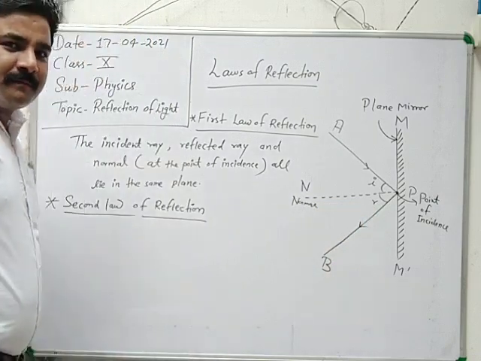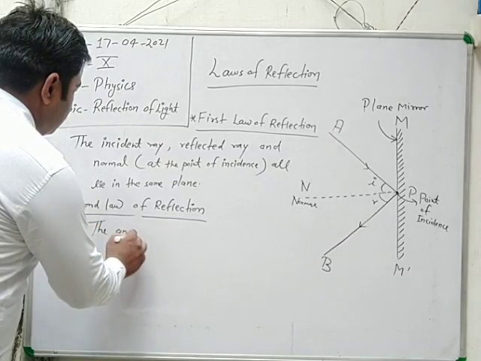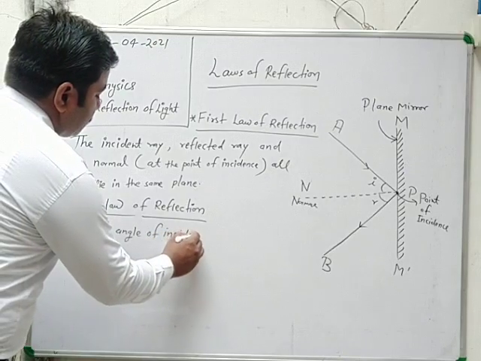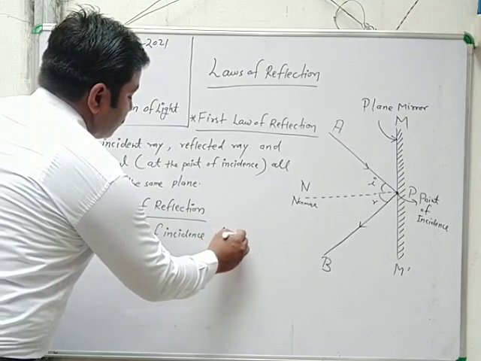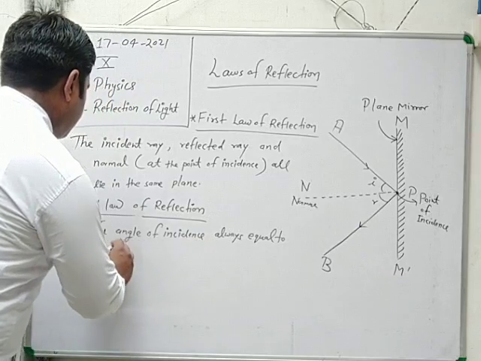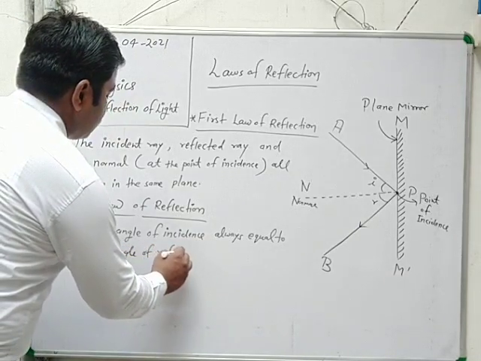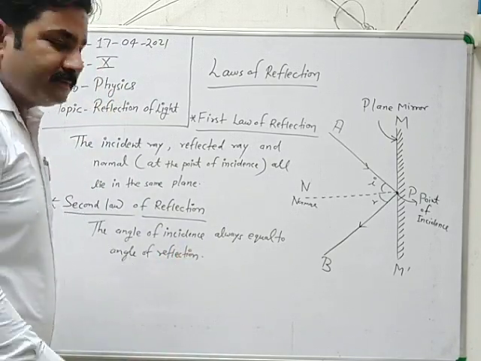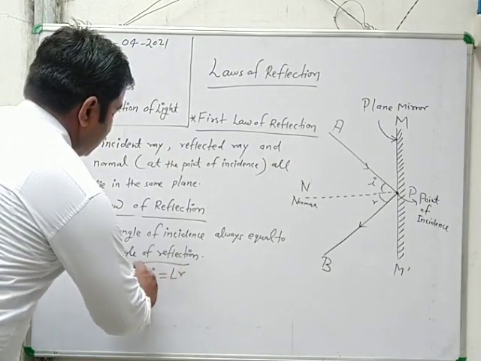Clear? Very simple. The angle of incidence is always equal to the angle of reflection. Clear? That is, angle i is equal to angle r.